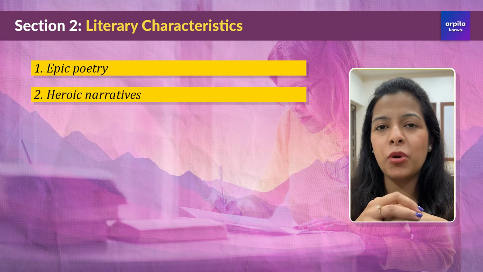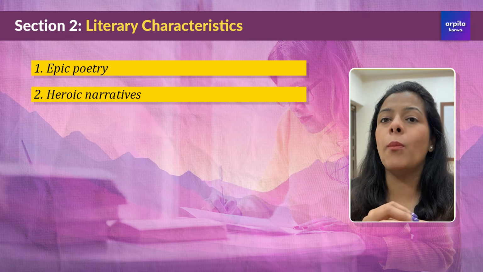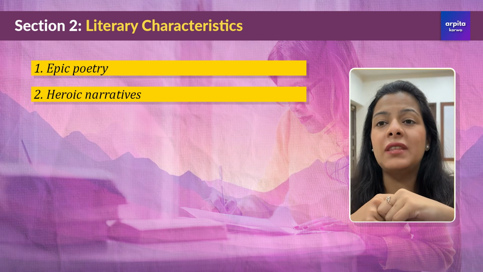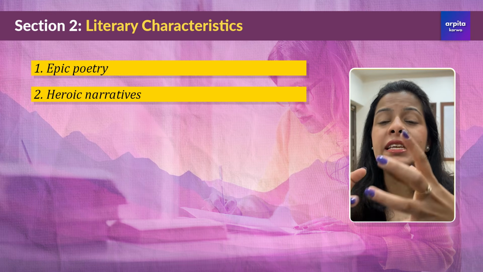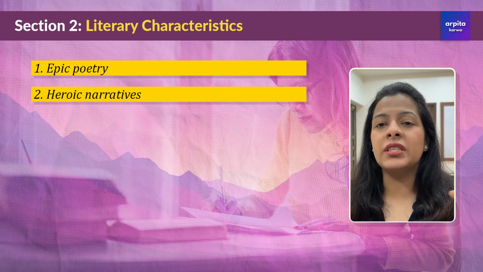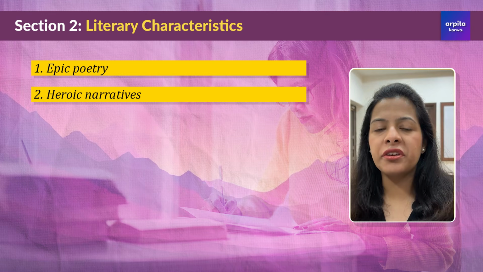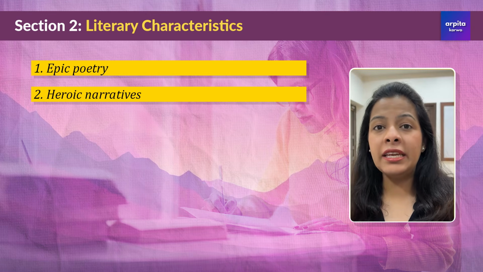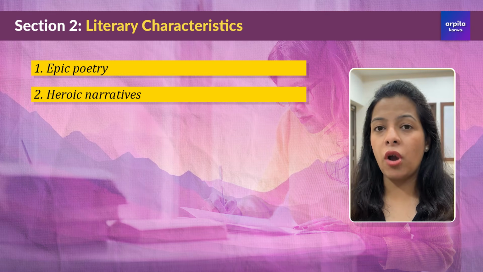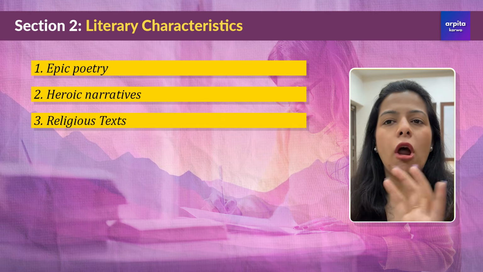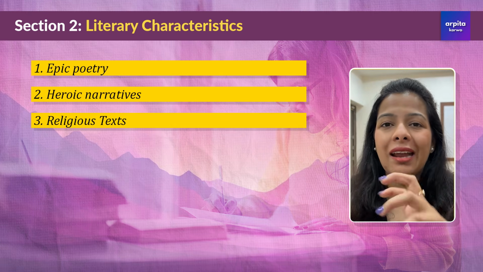Then, after epic poetry, we have another interesting form of poetry, that is heroic narratives. Now, these narratives celebrated courage, loyalty, and deeds of the warriors. So, as you can see, a lot of literature was around battles, warriors, heroes, celebrating their tales, celebrating how kings and their warriors used to fight in battles. But that was not just the only theme that was tackled during this age.